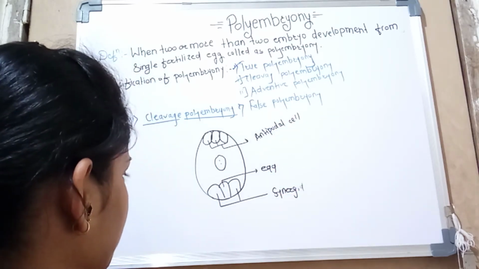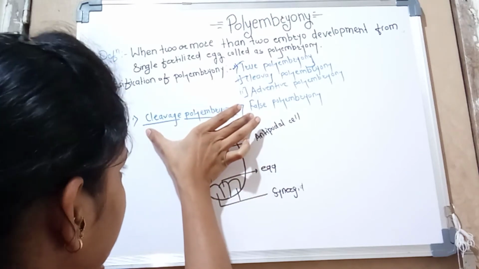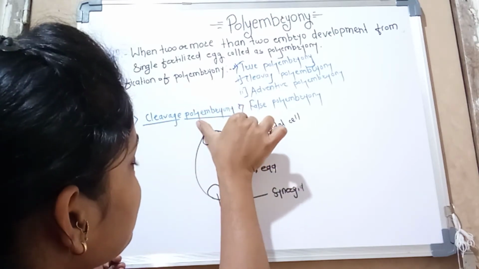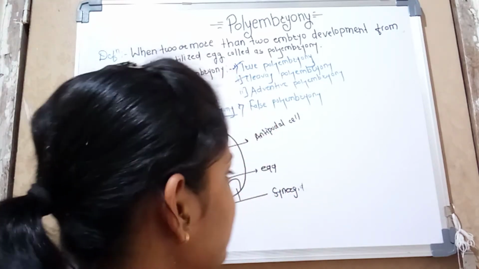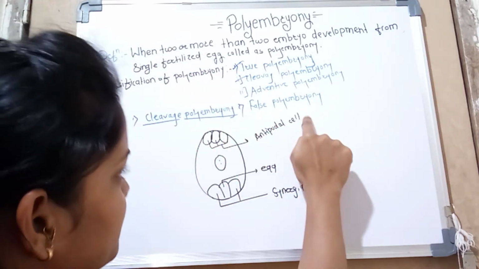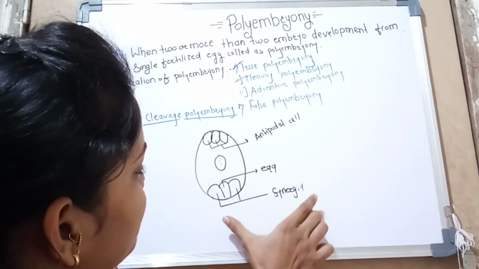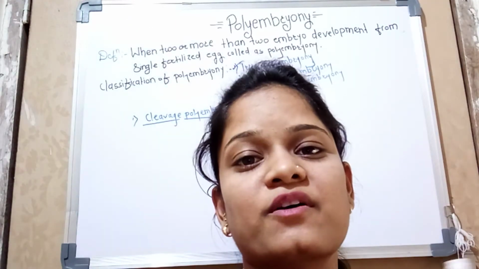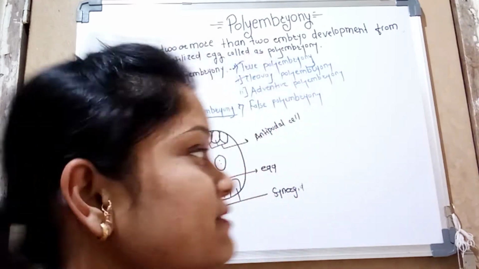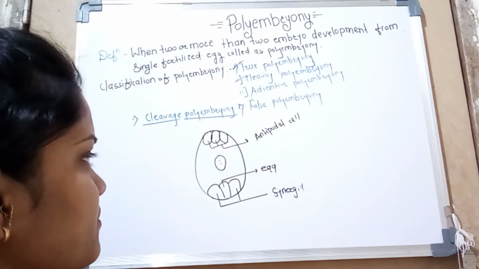In cleavage polyembryony the embryos form from cells of the embryo sac: the antipodal cell, egg cell and synergid cell. These cells are responsible for the formation of embryos, and this is called cleavage polyembryony.